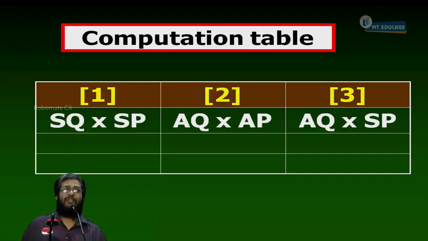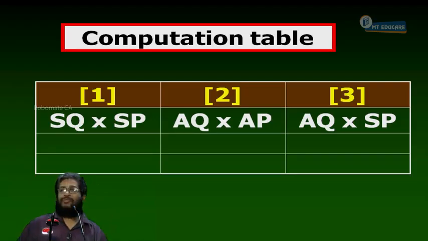Next, AQ is equal to what? Actual quantity of raw materials. Actual quantity for actual output only, that is understandable.